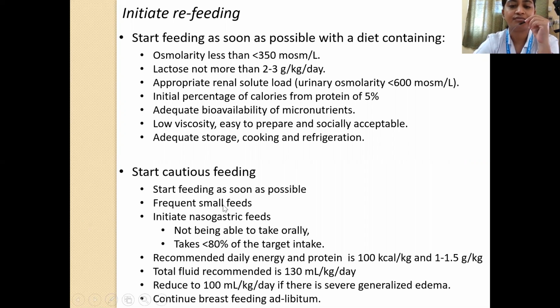We start as frequent small feeds, and we will try to give orally, and we give nasogastric feeds only when the child is not able to take orally, or the child is taking orally, but it is less than 80% of what we have targeted to give. So in these two conditions, you give nasogastric, or else you can give oral feeds.